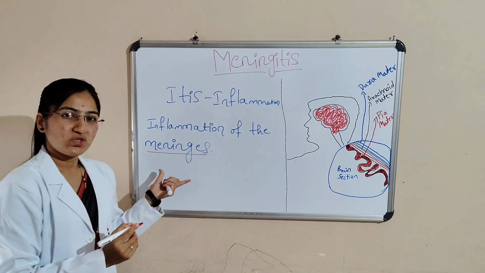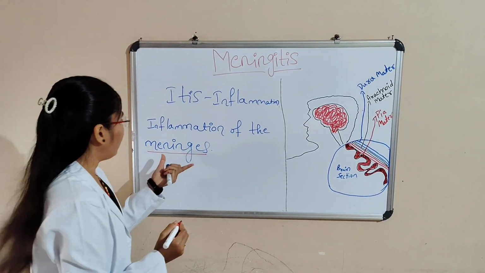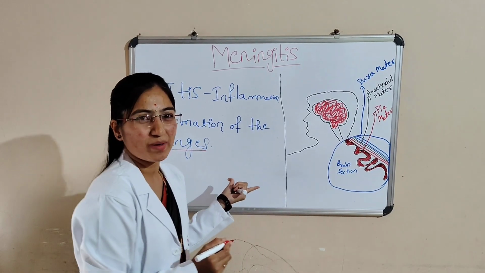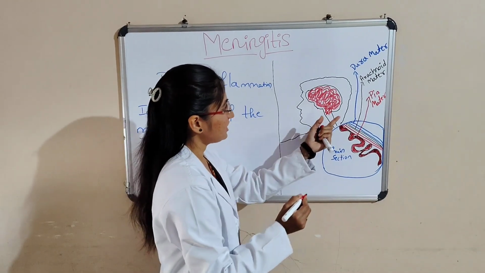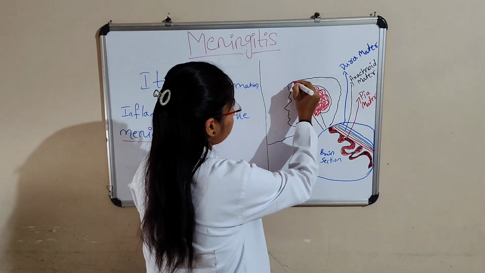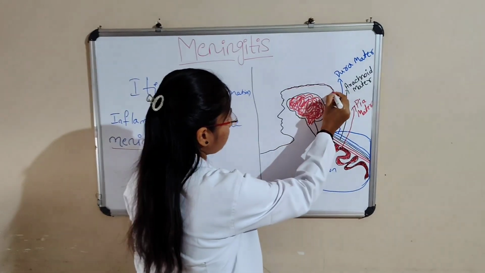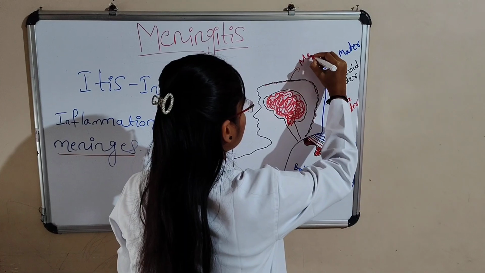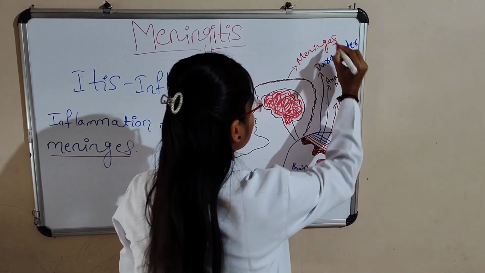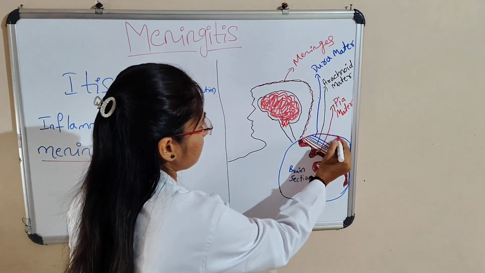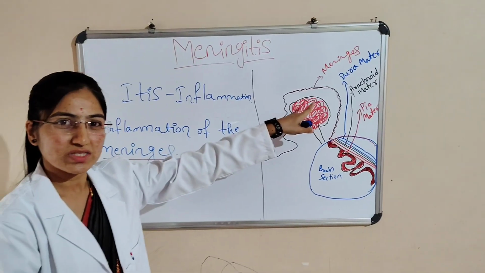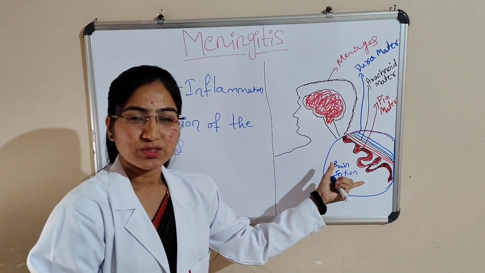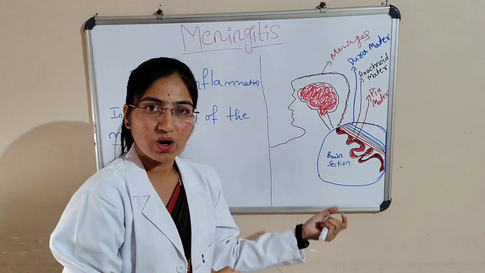Here, meninges is a covering layer of the brain and spinal cord. You can see in this picture, this is the meninges. Meninges is going to cover the brain as well as the spinal cord.